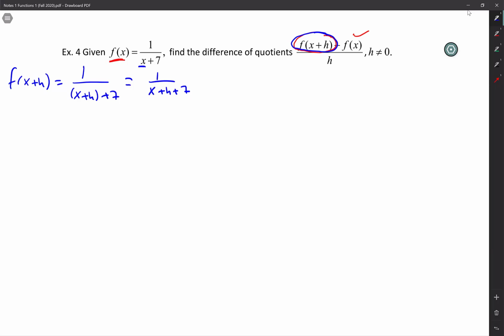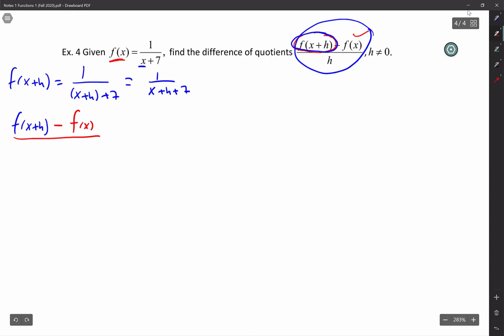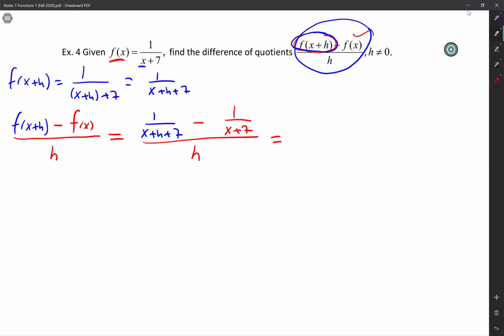Now I'm going to write this equation again from scratch. I'm going to write f of x plus h, and then in my red, my neutral color, minus f of x, all this over h. I'm just writing the difference quotient equation. So what is f of x plus h? It's going to be 1 over x plus h plus 7, minus, and then f of x is 1 over x plus 7, and all this is over h. So now I have a fraction within a fraction, so maybe fractionception.